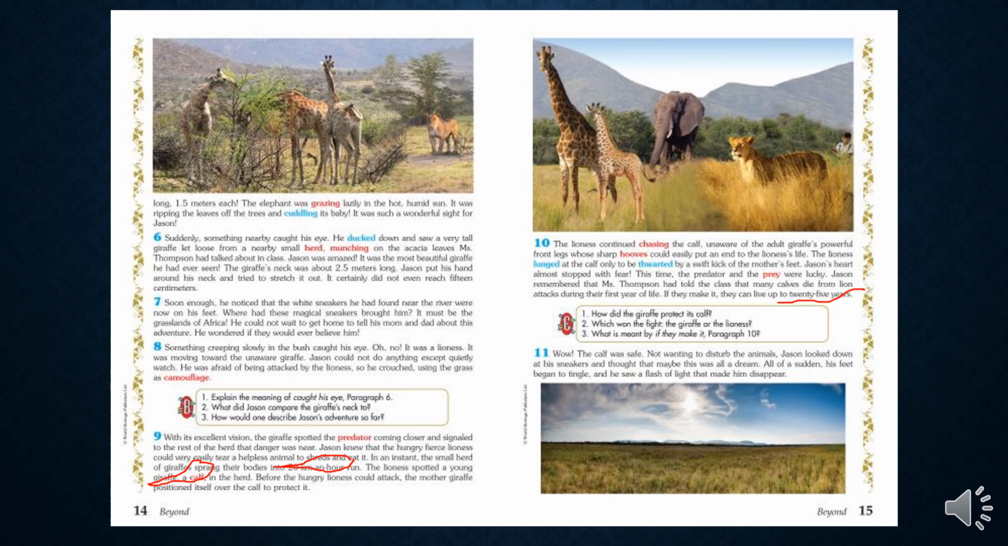So this is the end of our selection. This shows us that what happened to Jason was a dream. He was dreaming that this happened to him. It's a mystery, it's not something real. So in this dream, he saw many animals, jungle animals such as the giraffe, the elephant, and the lion.